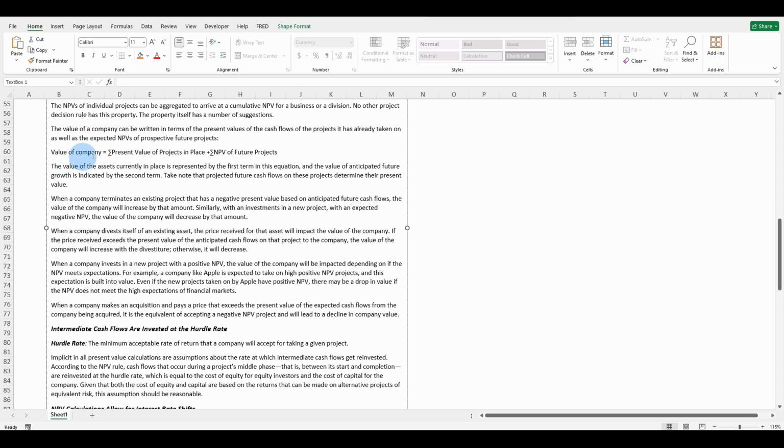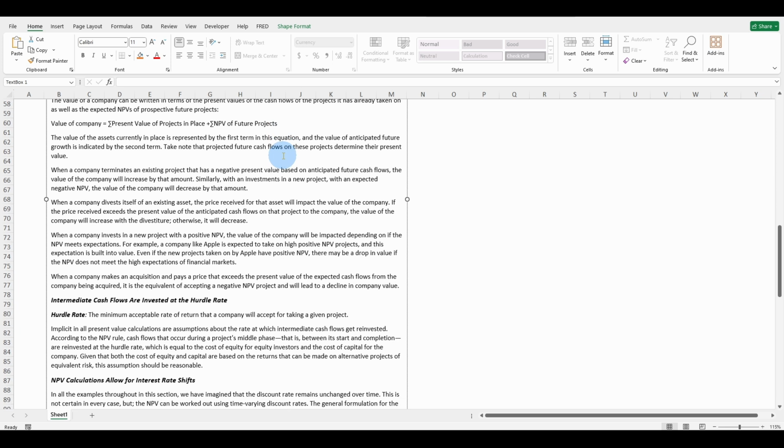Value of company equals the summation of present values of projects in place plus the summation of net present value of future projects. The value of the assets currently in place is represented by the first term in this equation, and the value of anticipated future growth is indicated by the second term. Take note that projected future cash flows on these projects determine their present value.